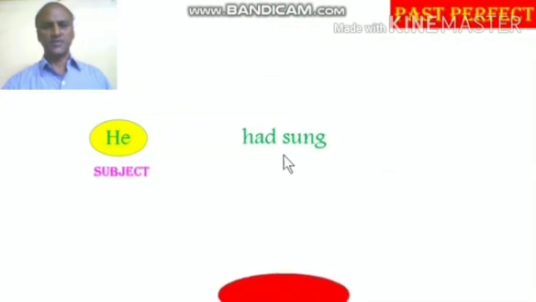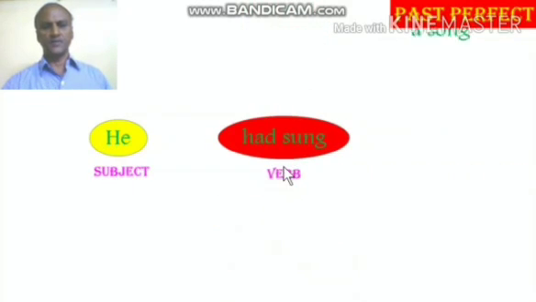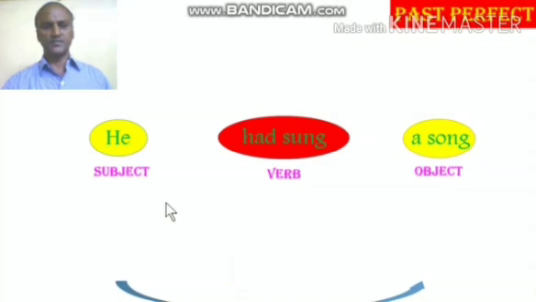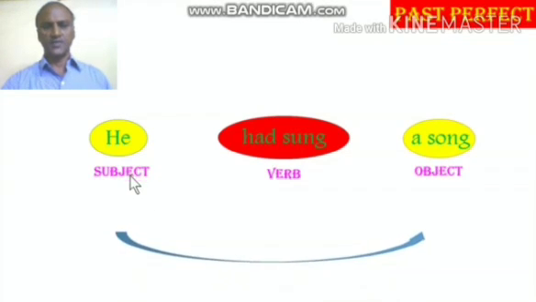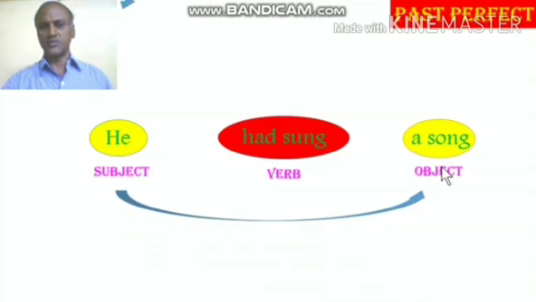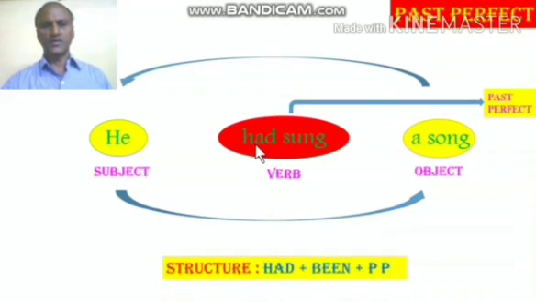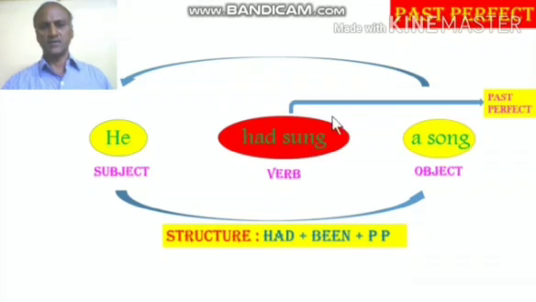Again, another example for past perfect. He is the subject, had sung is the verb, a song is the object. That is the first step: subject, verb and object. Then the second step is to change the positions of subject and object, object to subject place. Then the third step is to find out the verb had sung is in past perfect form.